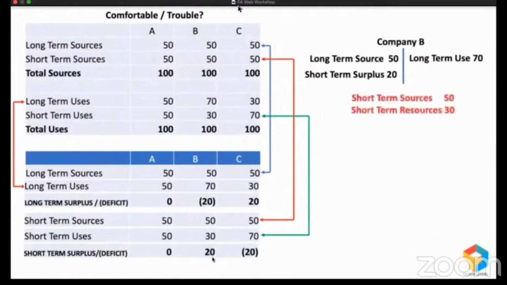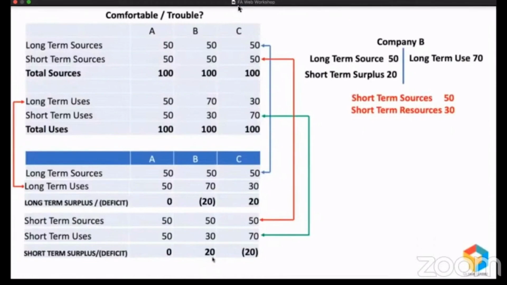Because company B, they raised a short-term source of 50 and their short-term resources are only 30. It means they are supposed to repay 50 million in 1 year. With that promise, they raised 50 million, but what they have done is they have created only 30 million worth of resources. They have simply diverted 20 million for long-term purpose. So within 1 year, they are supposed to repay 50 million, but they have resources of only 30 million with them. So whoever has given that 20 million, they'll go for legal action against this company for not fulfilling the obligation, for not fulfilling the promise.